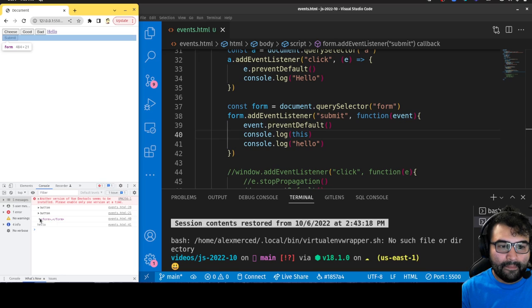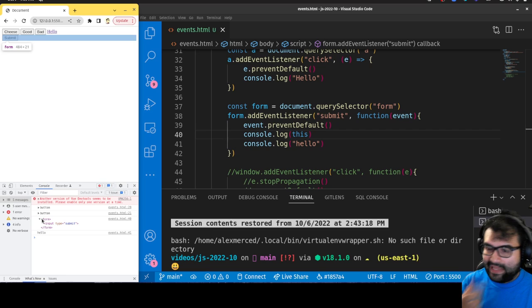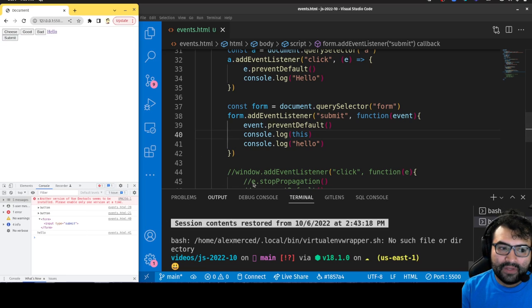It's the form, because the submit event is on the form. So essentially what happens is that when the event gets triggered, it's the thing that owns the event, the currentTarget, that actually calls the function. If you know how this works in JavaScript, it's the object that calls the function that acts as this. So just so you know, this is something you can take advantage of.